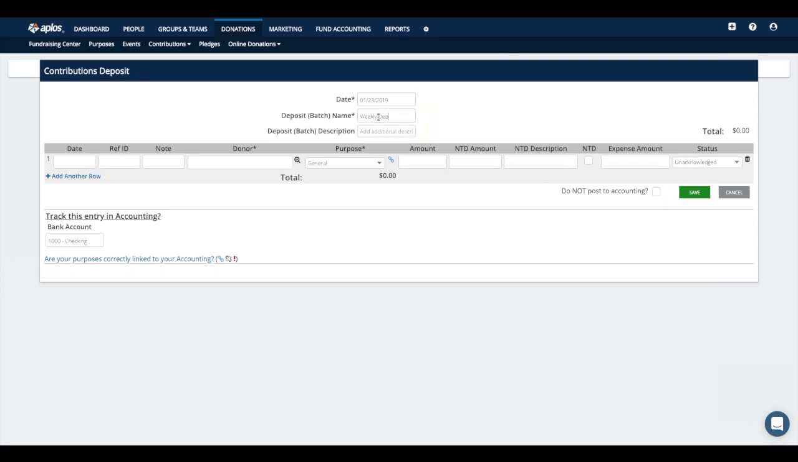So we can say maybe weekly deposit. All right, if you want to put an additional description, you can do so underneath there. But once you get the required information filled out, you can drop down here and start entering the details for each individual donation that you're depositing.